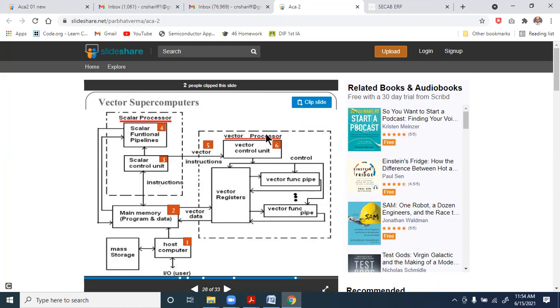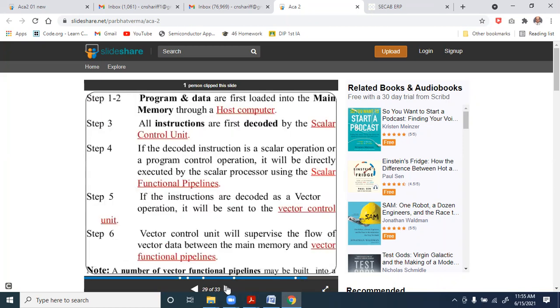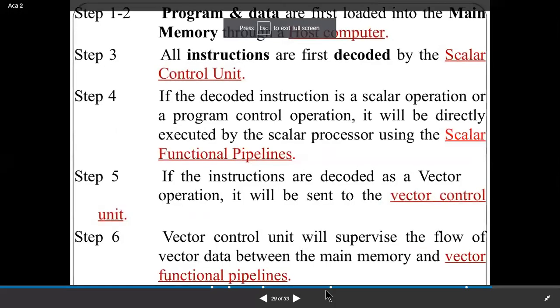The scalar control unit will decide whether the set of instructions belong to it or should be transferred to the vector control unit. Once it's transferred, it will process very fast by connecting directly through the main memory, taking the data from the main memory and processing it. The vector control unit will supervise the flow of vector data between the main memory and the vector function pipelines.